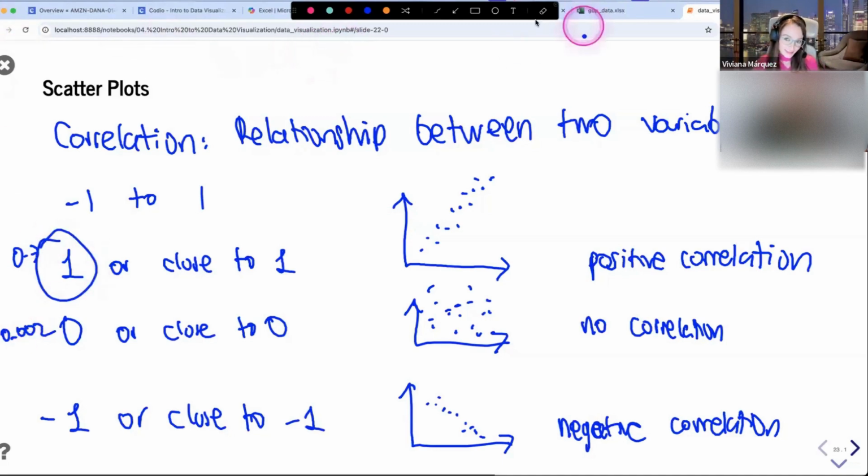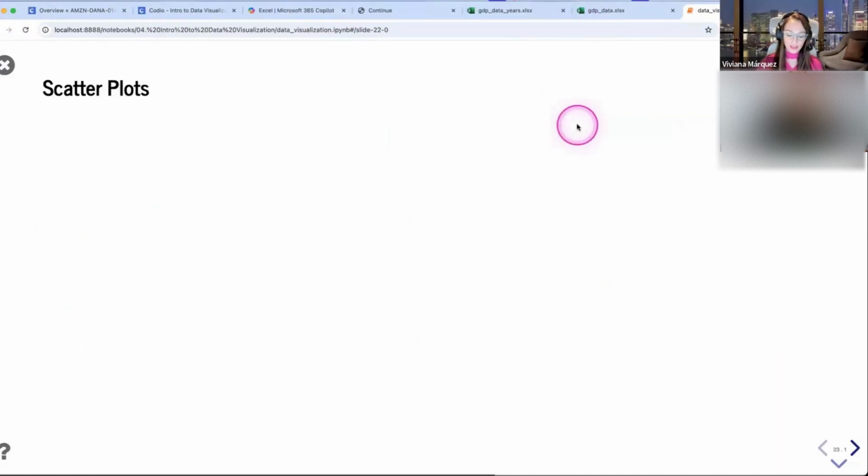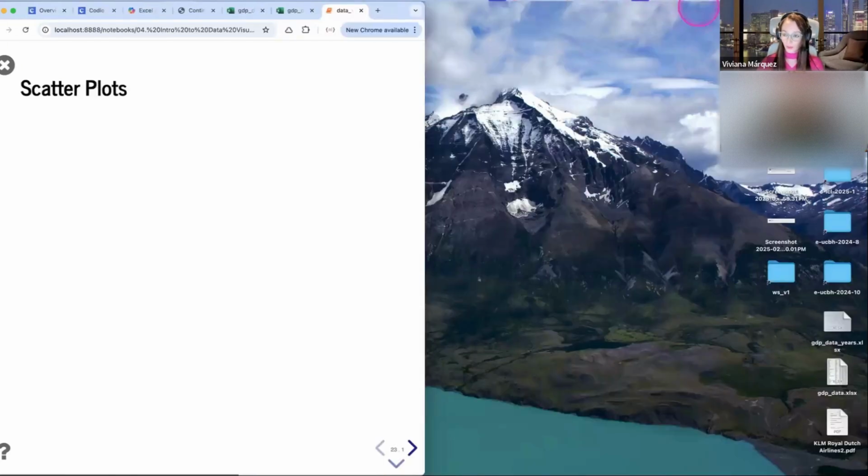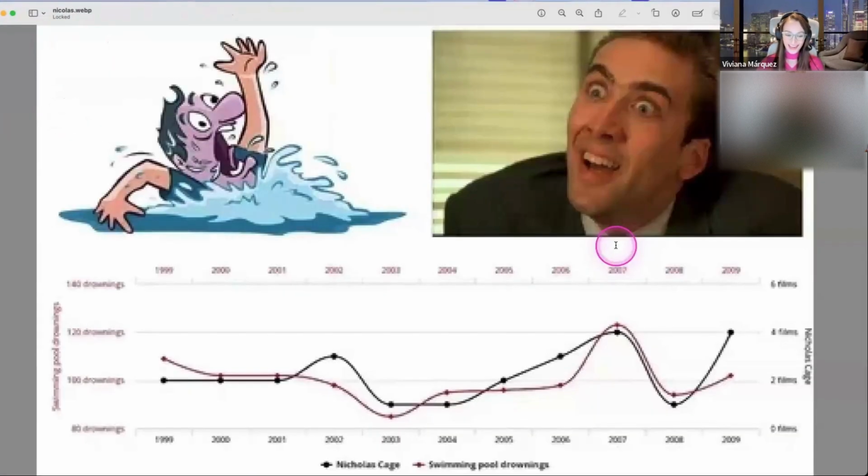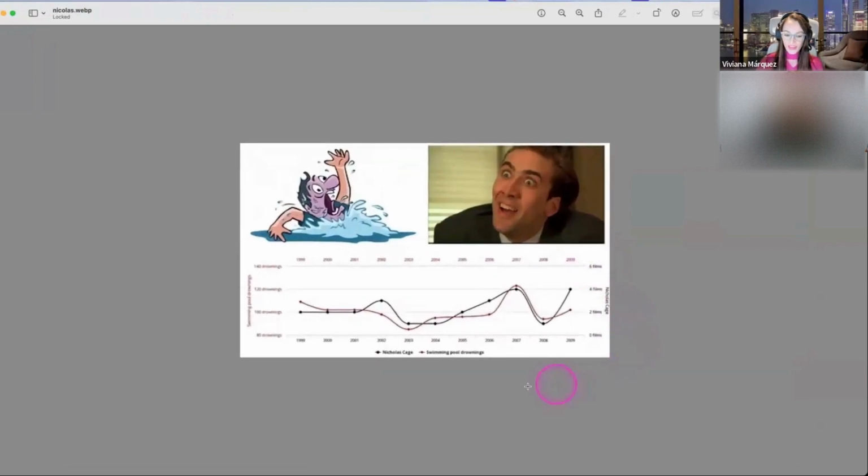That being said, correlation doesn't explain causation. Just because there is a good relationship between 2 variables doesn't mean that one explains the other one. And the best example that I have for that, oh, this is a little bit blurry, is the correlation between the number of people that have died in the US by drowning in their swimming pools, and the number of movies that Nicolas Cage has been in.